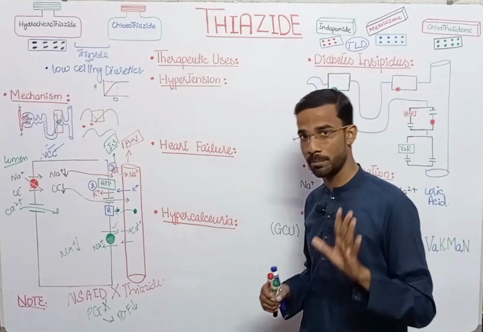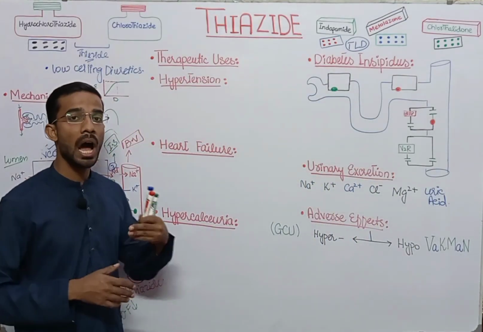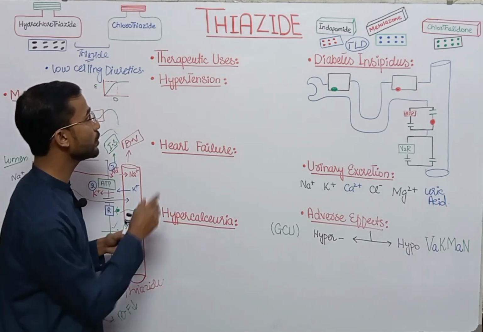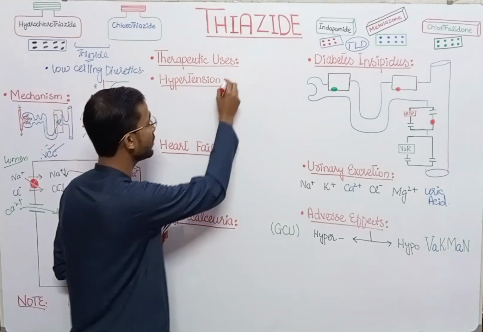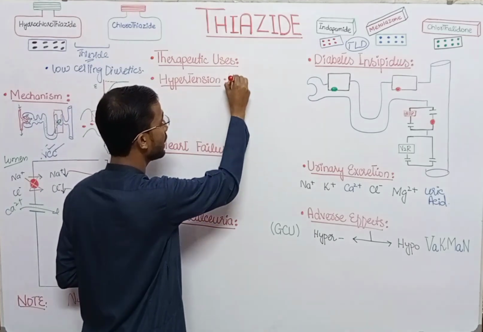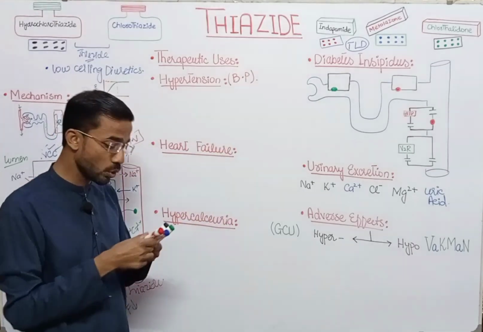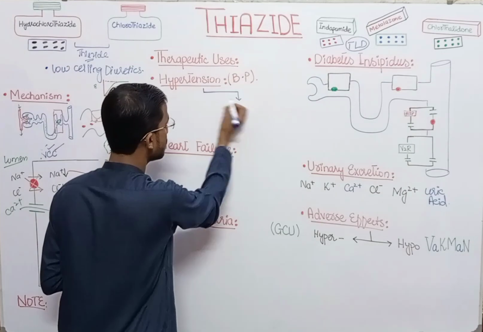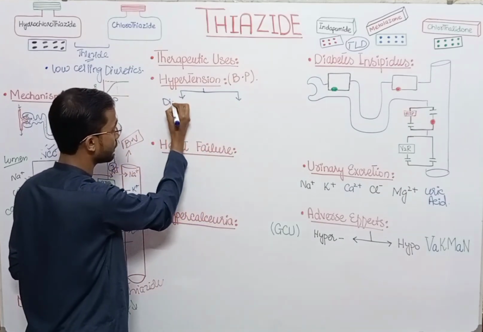This is the most important point. Next, we will discuss the therapeutic uses, how thiazides work. First of all, they reduce hypertension, that is, blood pressure. So it acts in two ways. Here are the two situations. First one is the diuresis.